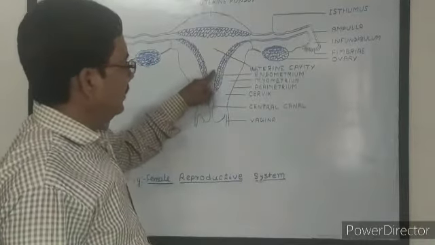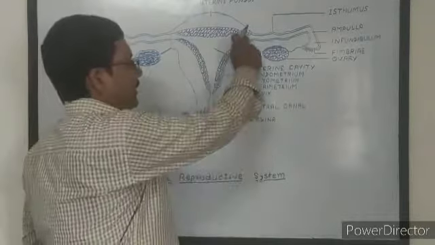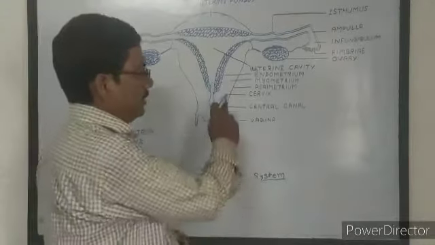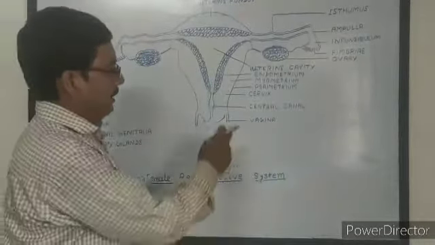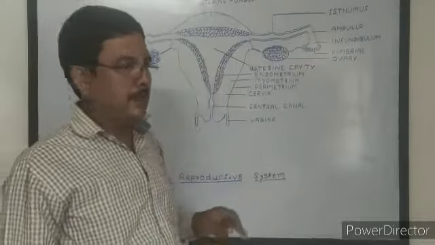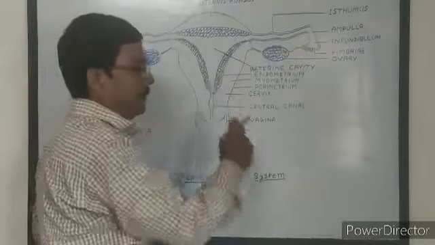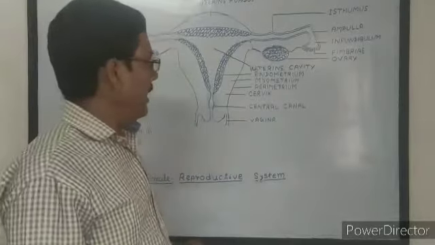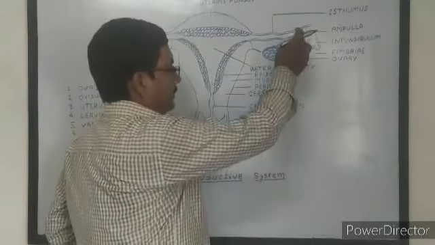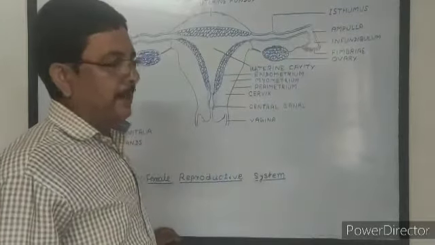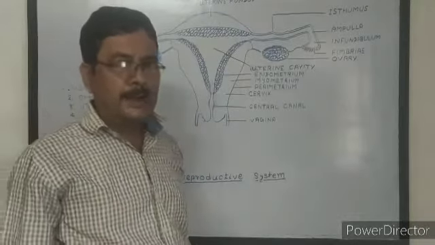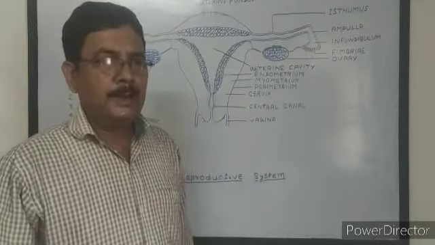The internal lining is the endometrium. The middle layer is made up of smooth muscles, called the myometrium, and the outer membranous layer is called the perimetrium. For implantation, the endometrial wall becomes thickened, 2 to 3 layered, and more vascular.